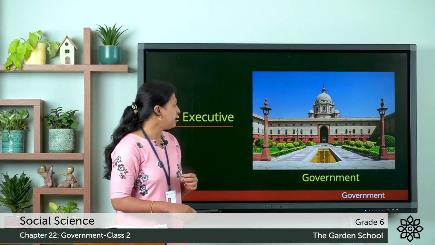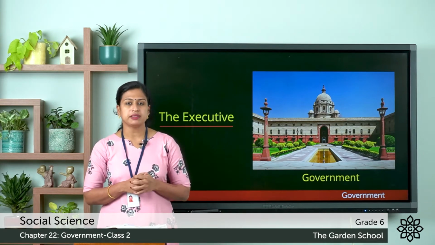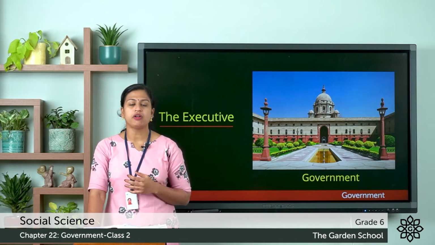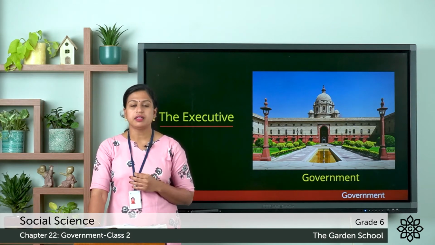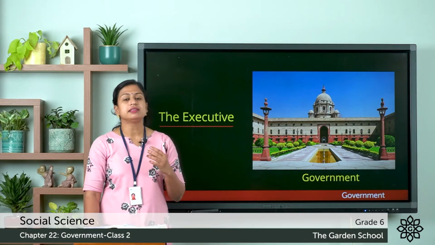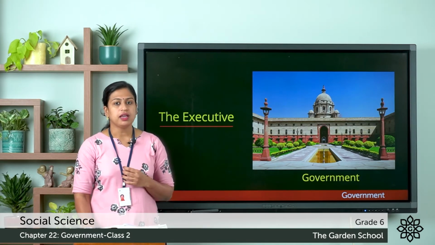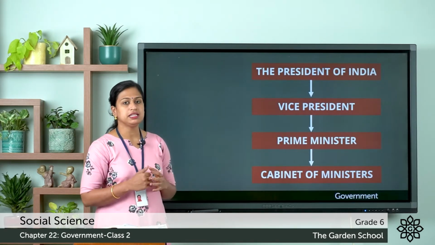Now the next one is the executive, which is also known as the government, and it is responsible for implementing laws and running the government, that is, to check whether the laws are obeyed by the citizens of the country. And here let's see the structure of this organ in India.